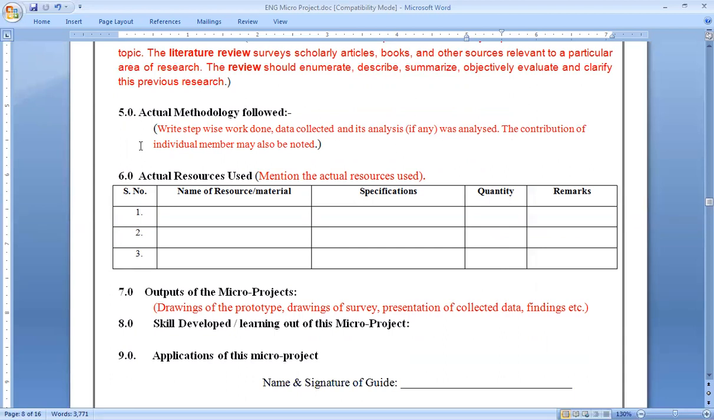For example, selection of topic, that is your first step. Okay, put the dash and go for explanation. Before finalizing this topic for the micro project, we had gone through the list provided by the guide. Together in the group, we finalized the topic. So this is the explanation of your step 1, that is selection of topic.